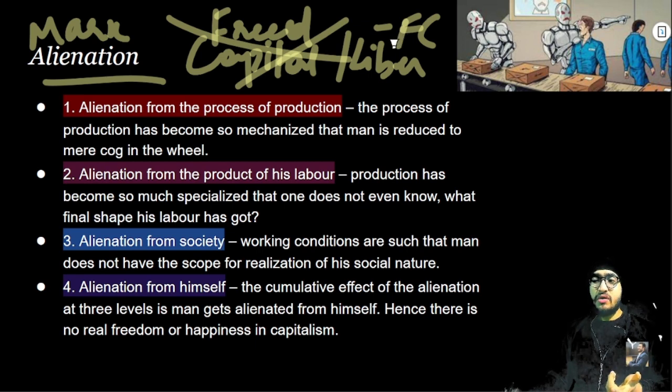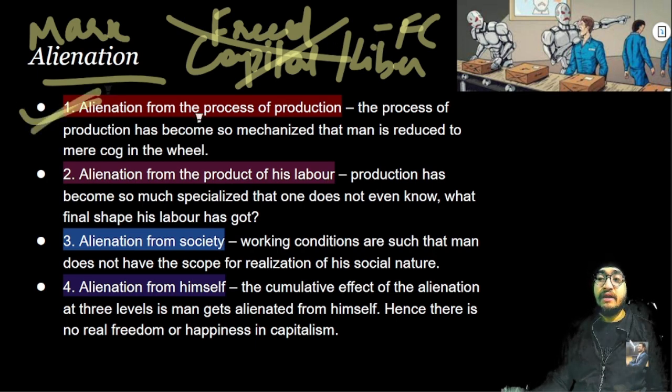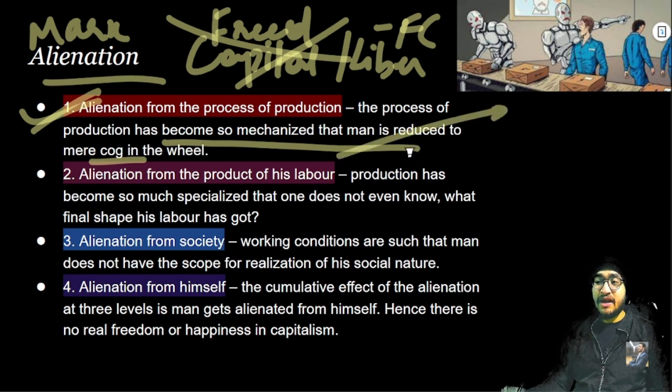Why is it a false consciousness? Because Marx says that in capitalism, the fruit of production is not freedom but alienation, alienation from the process of production. The process of production has become so mechanized that man is reduced to a mere cog in the wheel, as you can see in the picture. People are not able to express themselves in their production.